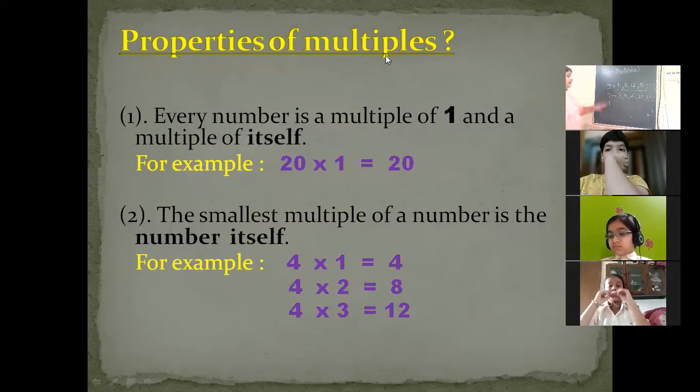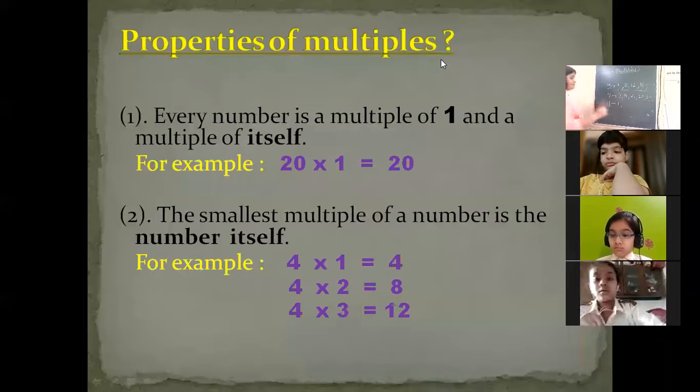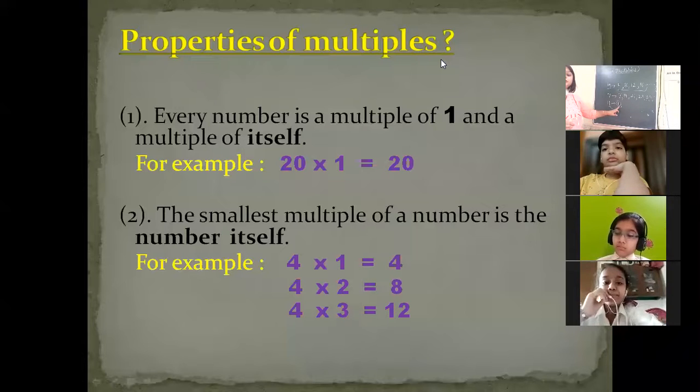Okay, beta. Now suppose 11 we are going to continue with. 11 into 1, this is the first multiple. Beta, don't make such a mistake that suppose you are going to find out the first multiple and you continue with 22. No. When we multiply by 1, that will be the first multiple. You have to multiply by 1 only to find the first multiple. Always remember this thing that your number will be the first multiple always. Yes or no?